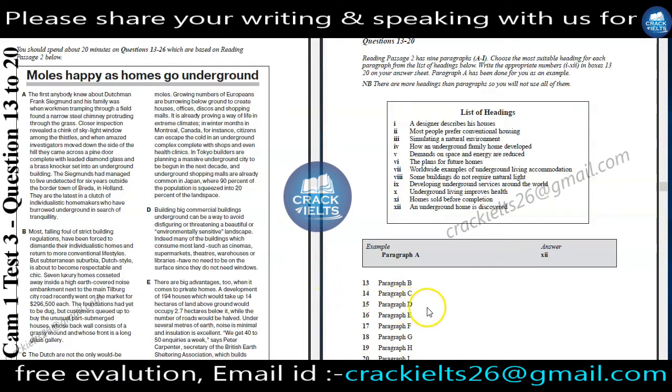Now question number 15, paragraph D. Building big commercial buildings underground can be a way to avoid disfiguring or threatening a beautiful or environmentally sensitive landscape. Indeed, many of the buildings which consume most land, such as a cinema, supermarket, theatre, warehouse or library, have no need to be on the surface since they do not need windows. Here the writer has given us information that since they do not need windows, that means they do not need natural light.